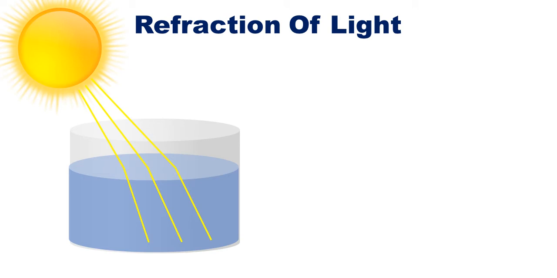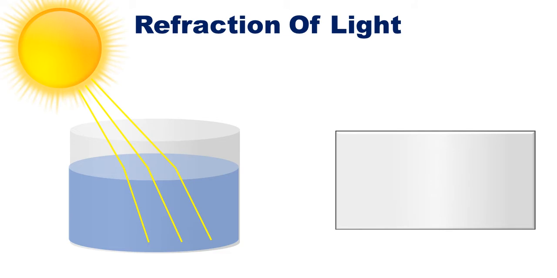Now, what is an optical medium? An optical medium is any medium in which light can travel or light can pass through. So air, water, glass, diamond, oil, all these are optical mediums. So whenever light changes its medium, its direction changes or it bends. So this bending of light is called refraction of light.